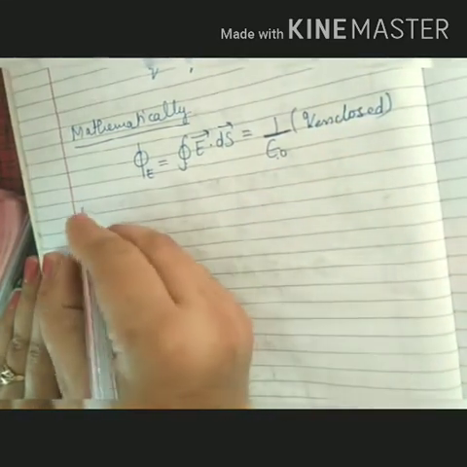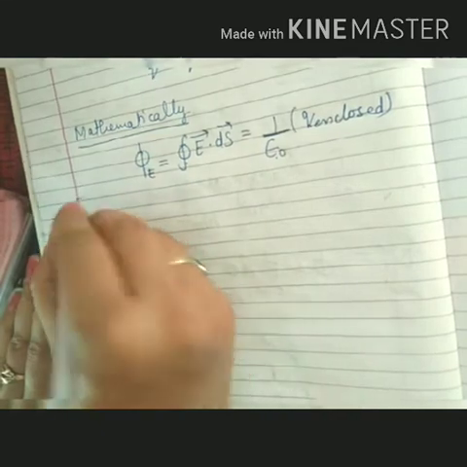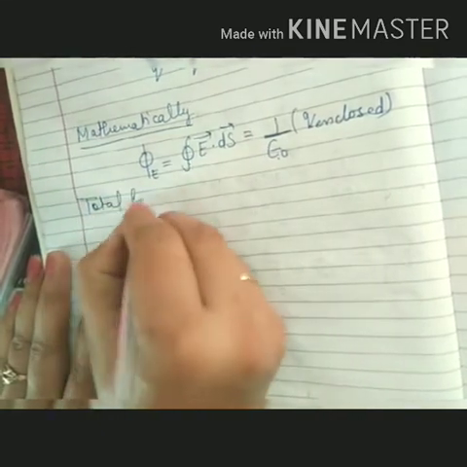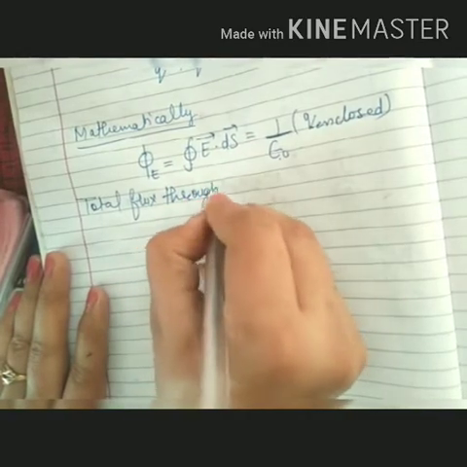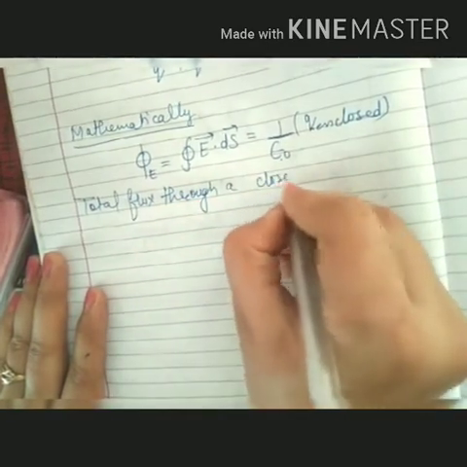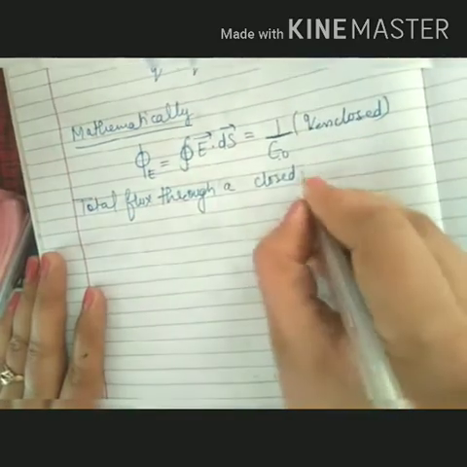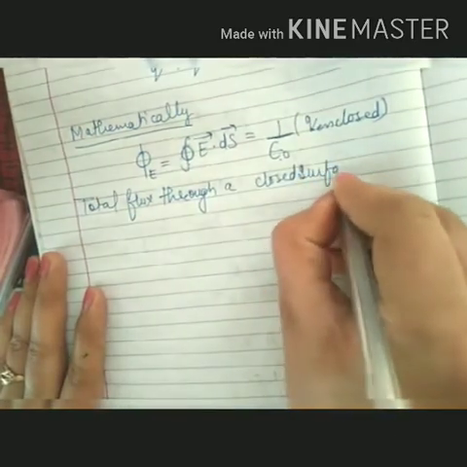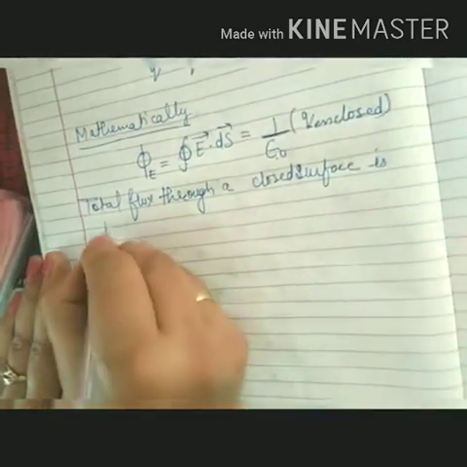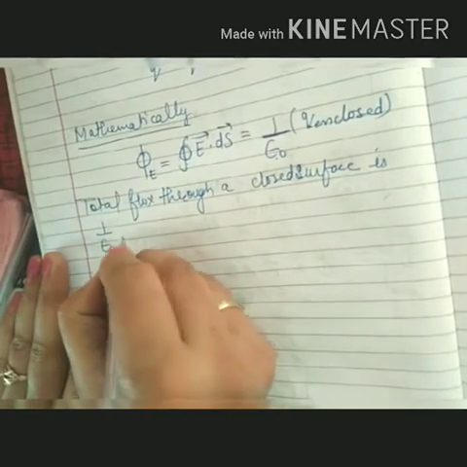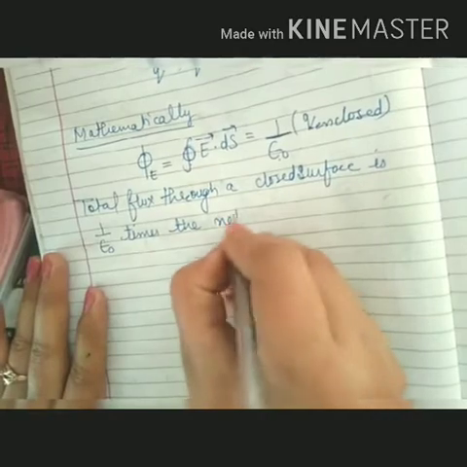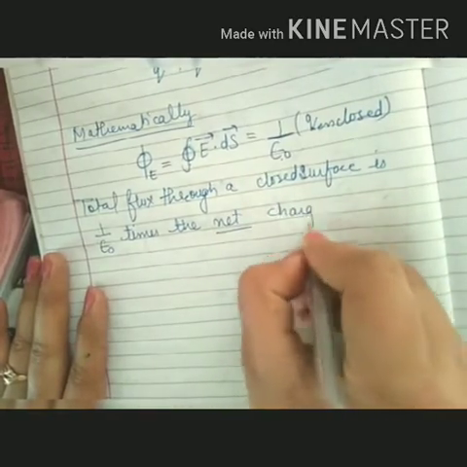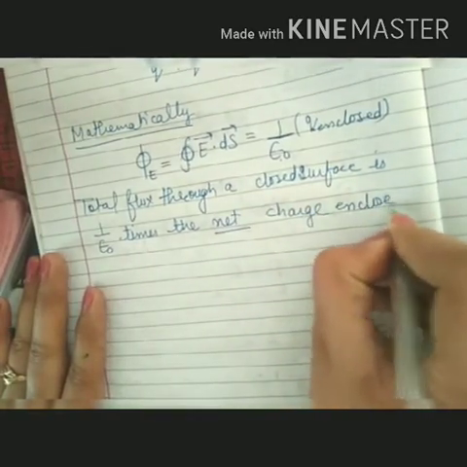So how can we write that? Total flux through a closed surface, closed means three-dimensional. Total flux through a closed surface is 1 upon epsilon naught times the net charge enclosed within the surface.